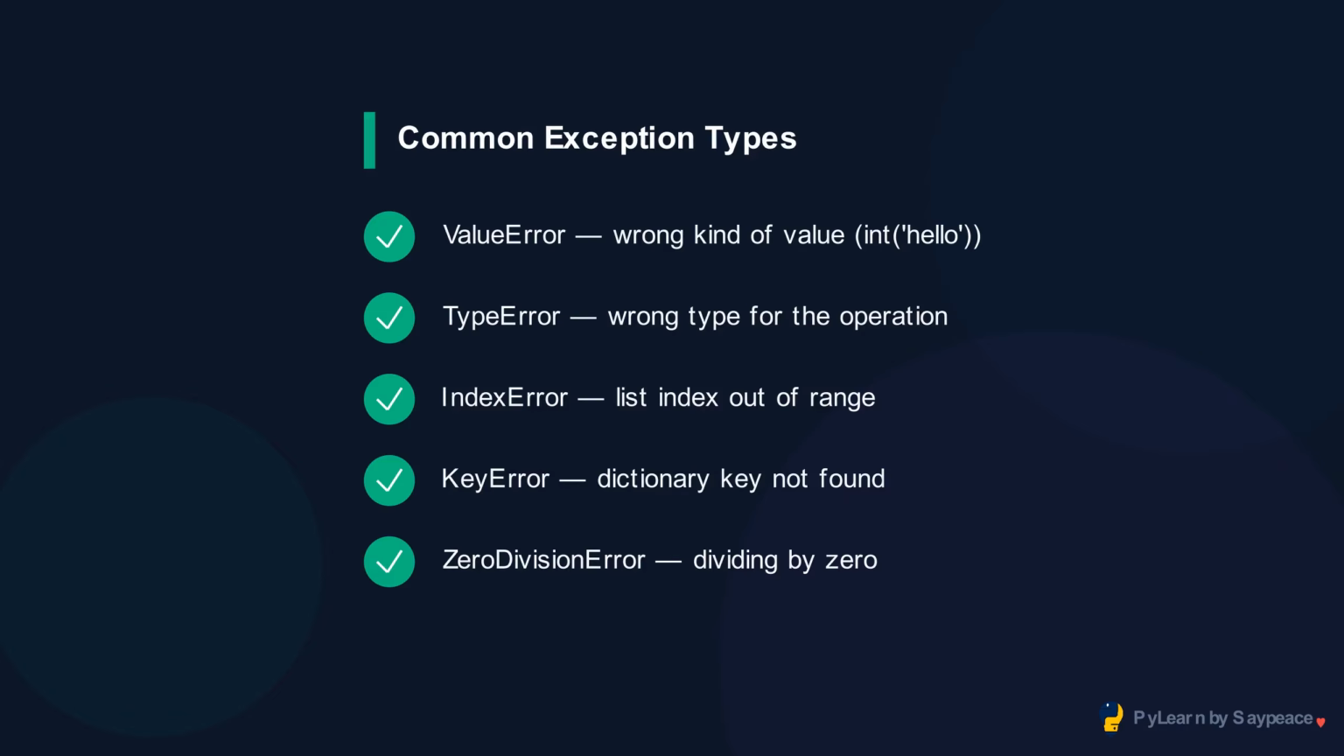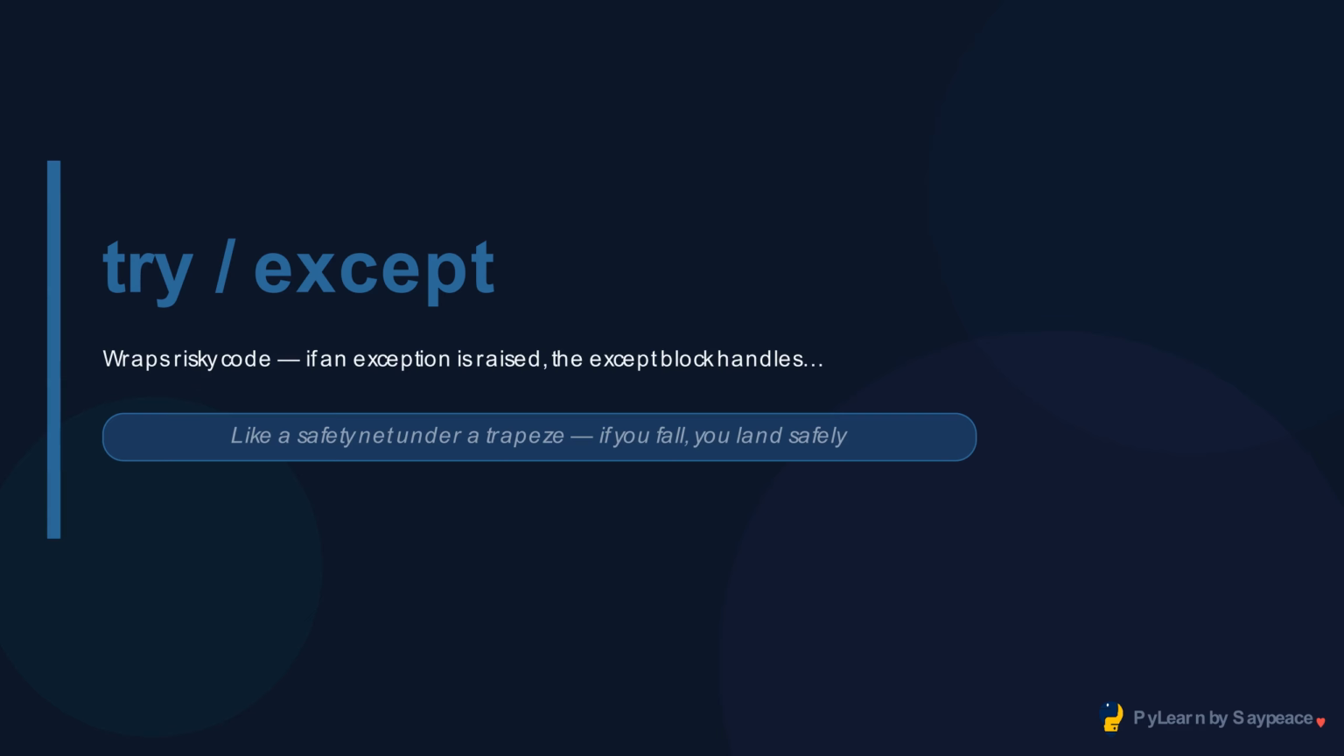Welcome to try except blocks. Try except is how you catch exceptions before they crash your program. You put the risky code in the try block. If an exception occurs, Python jumps to the except block instead of terminating.